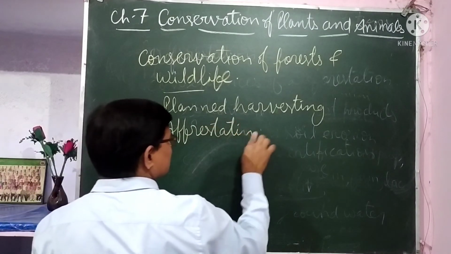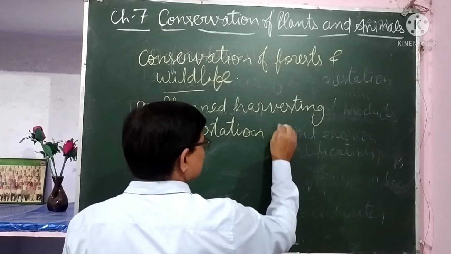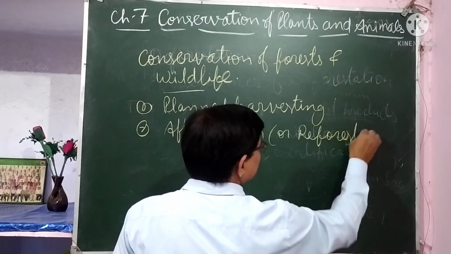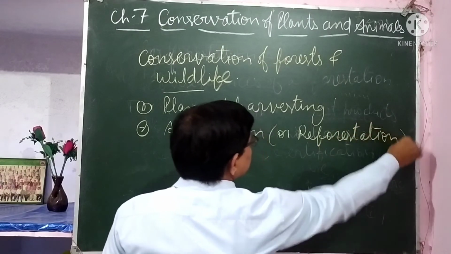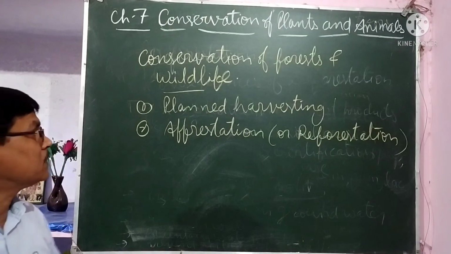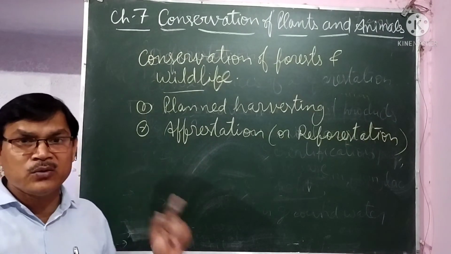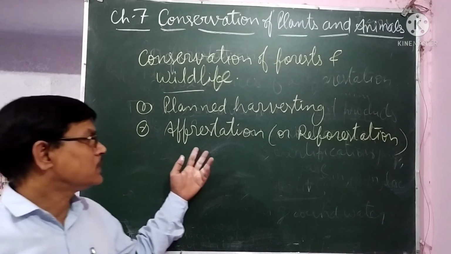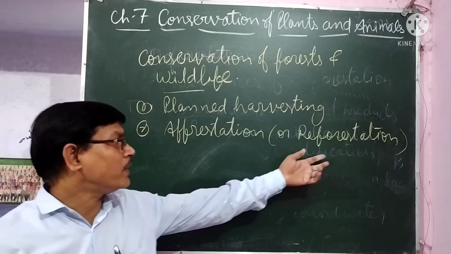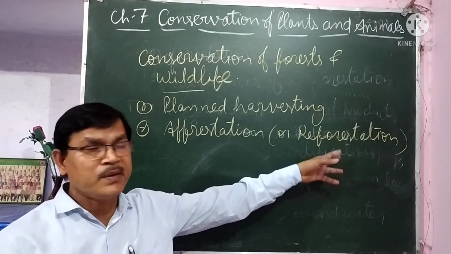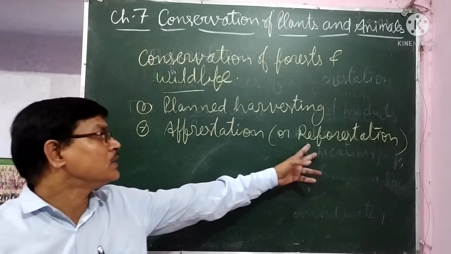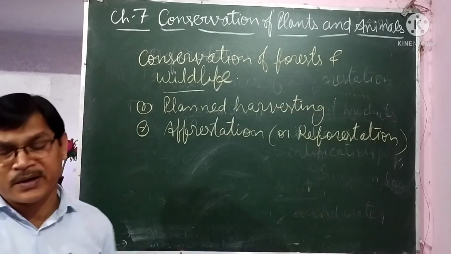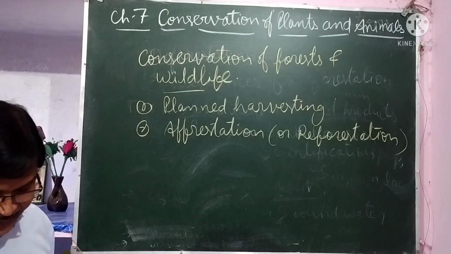Afforestation or reforestation should be done. Afforestation means planting a new forest. In a new area, new forests can be planted to increase the area of the forest, or whatever forests are destroyed, at that place new plantation should be done. That is called reforestation. Re means again, at that place new plants should be planted.